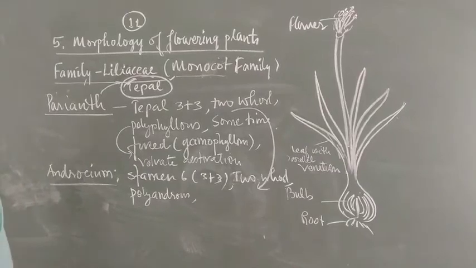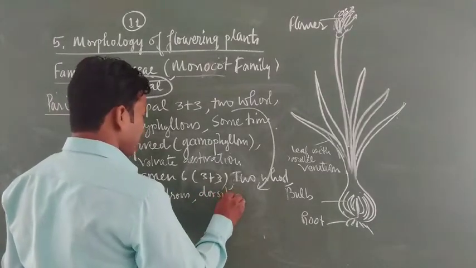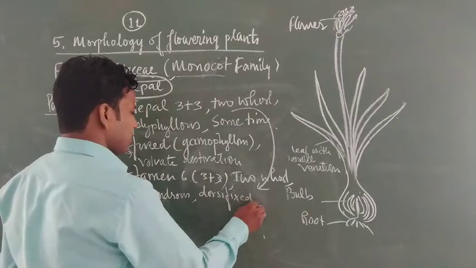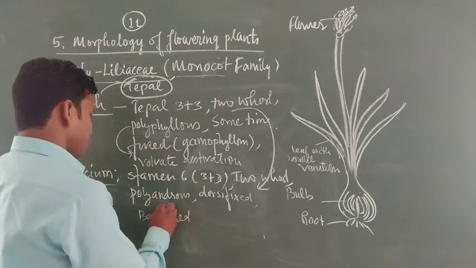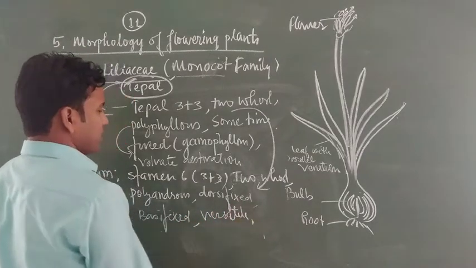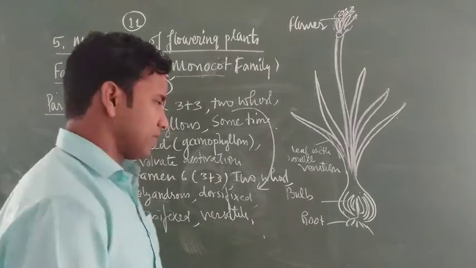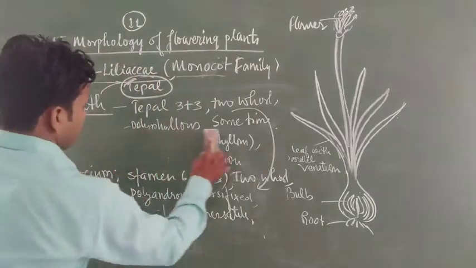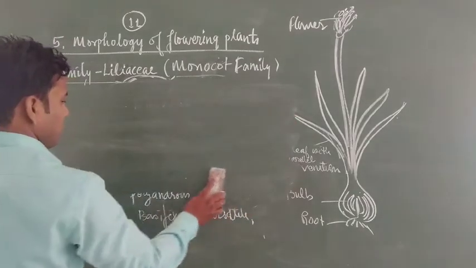It is dorsifixed, means the filament is attached to the dorsal region, and sometimes it is basifixed, basal region, and also versatile. Versatile means flexible anther, found in the case of Liliaceae, means the anther moves continuously with the help of the versatile attachment.